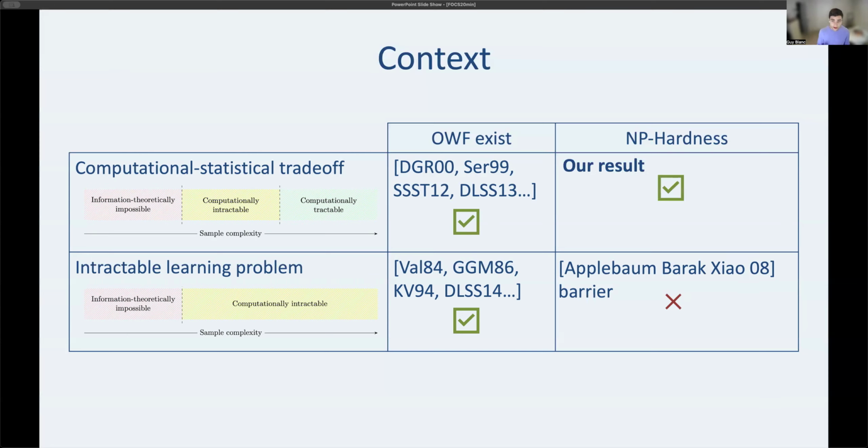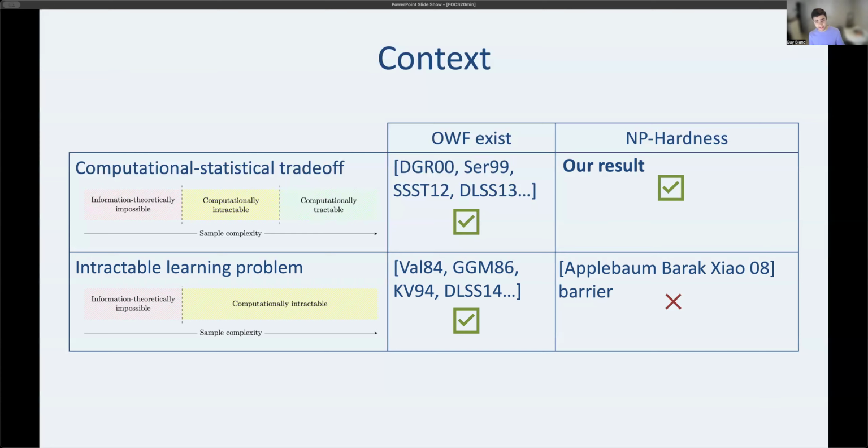Okay. And then our result gets NP-hardness for these computational statistical trade-offs. So there's kind of an interesting flipping here, right? For intractable problems based on crypto, intractability seems much easier to prove. It happened earlier, and indeed the proofs are typically easier. But for NP-hardness, actually computational statistical trade-offs are quite a bit easier. Okay, so it's an interesting observation.